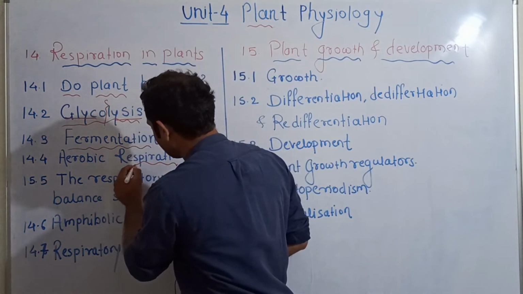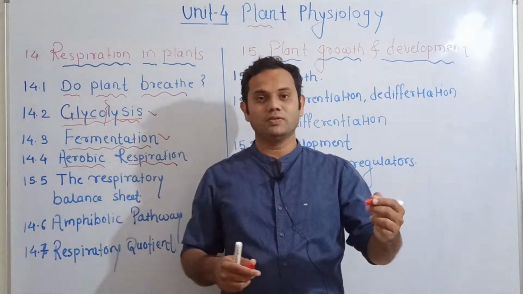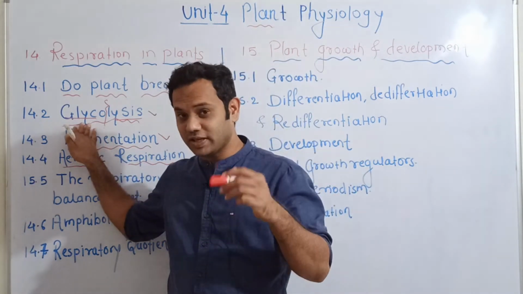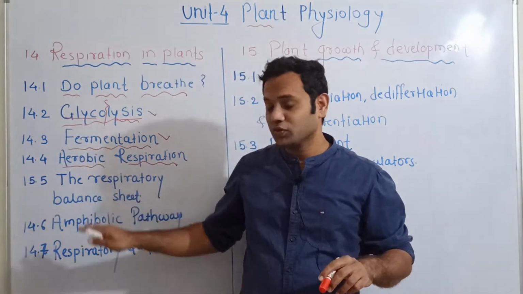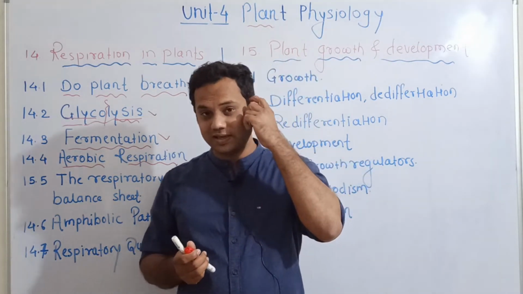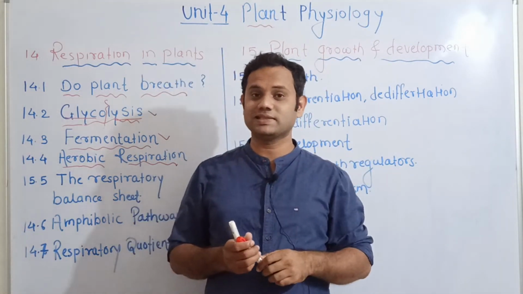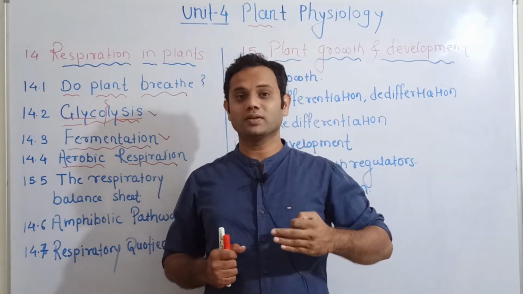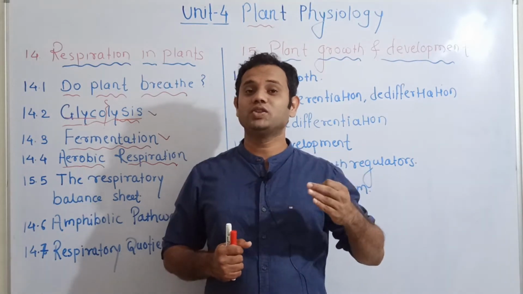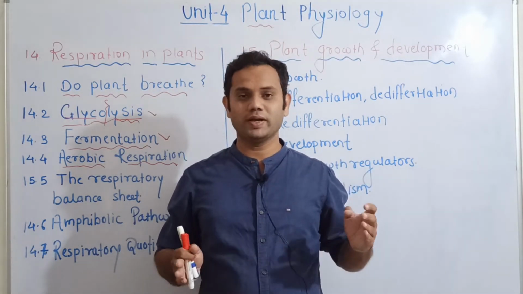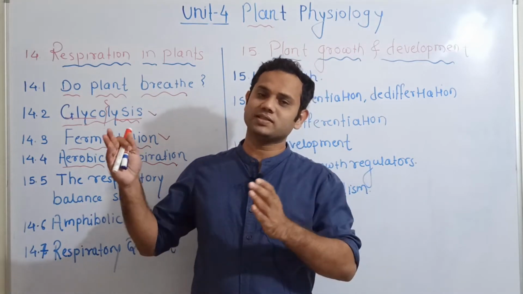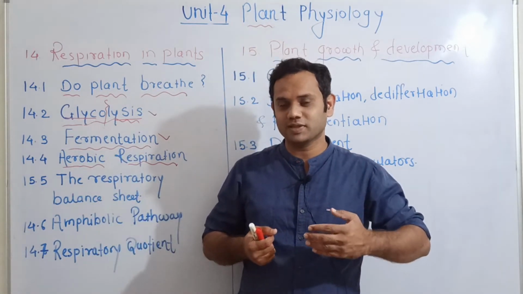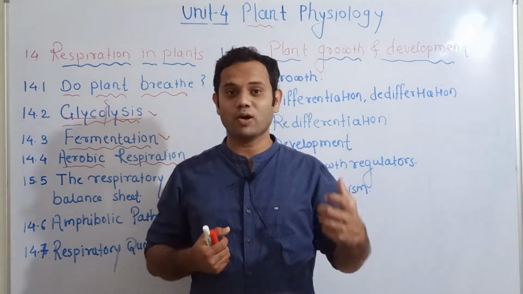Then the actual process of aerobic respiration involves glycolysis, which takes place in the cytoplasm. The main process, the Krebs cycle or TCA cycle, the tricarboxylic acid cycle, takes place in a specialized organelle meant for respiration, the mitochondria. Whenever I say mitochondria, immediately it comes to your mind that it is the powerhouse of the cell.